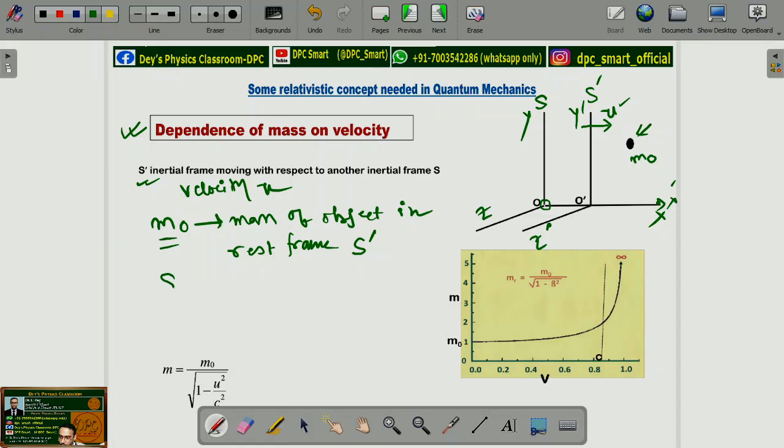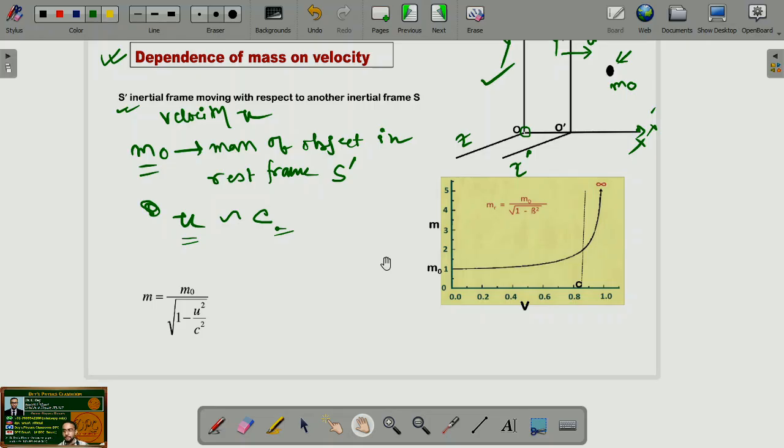Suppose u, the velocity of the S prime frame, is comparable to the velocity of light in free space. Then what will happen? The observer in the S frame, if he or she measures the mass m naught, will get a different mass value, as the second reference frame S prime is moving with a velocity u with respect to S, which is also comparable to the speed of light in free space.